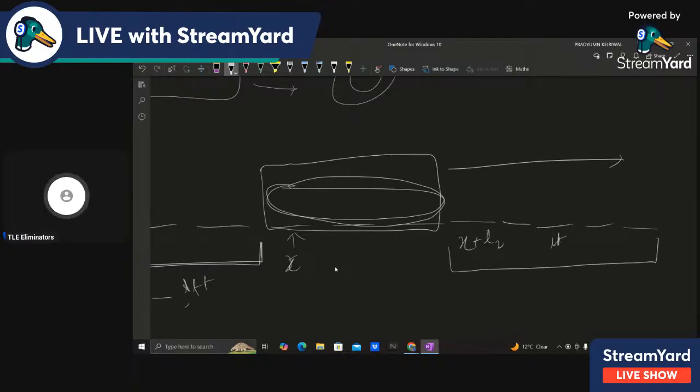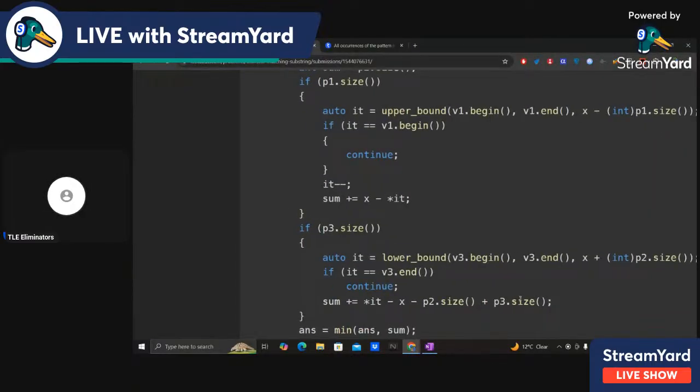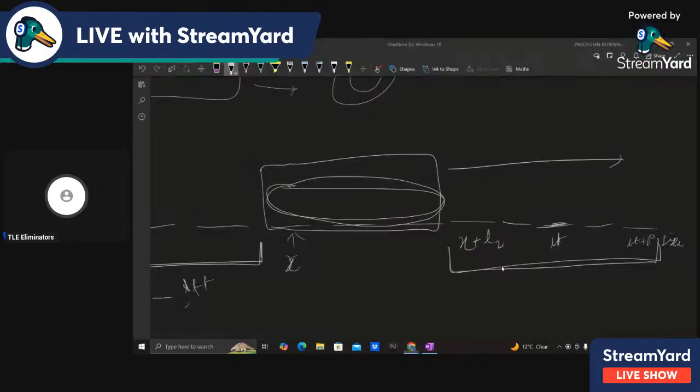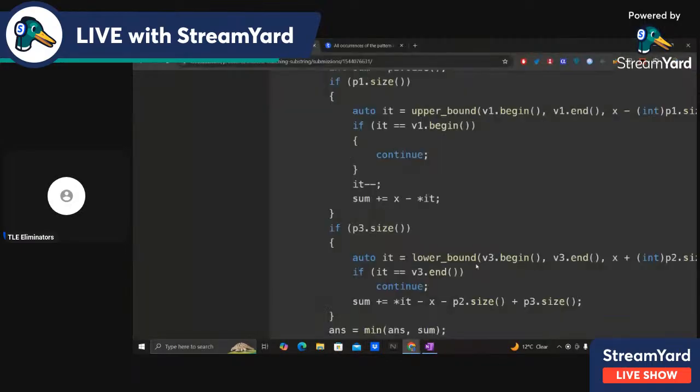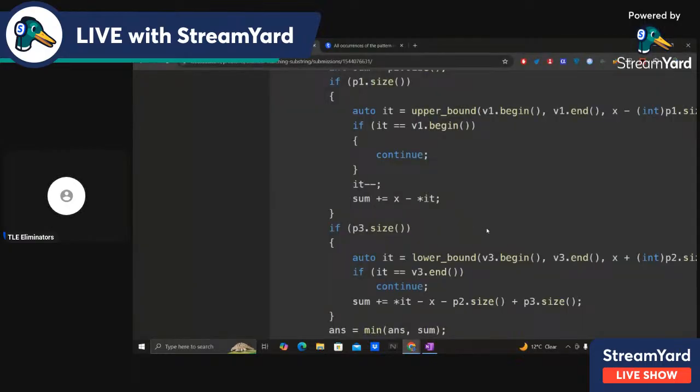So it starts from here, right? The third string starts from here and ends at it plus p3 dot size, right? So we need to add this much length, and this is equal to star it plus p3 dot size minus x minus p2 dot size. So I subtract this index from here. So that is the length of the remaining portion.